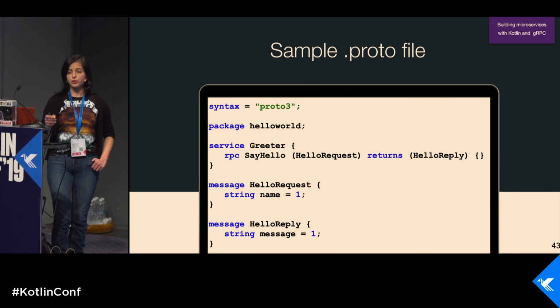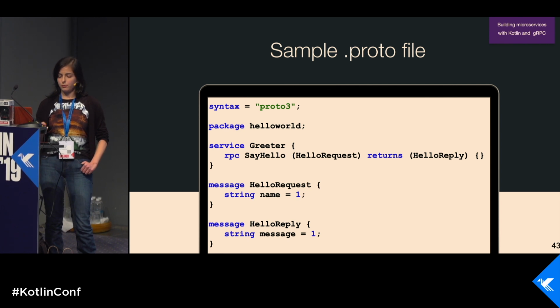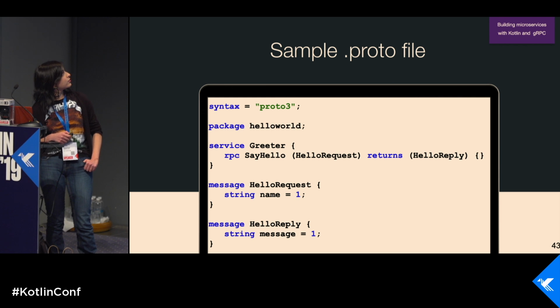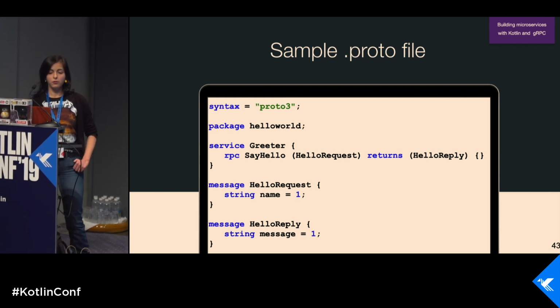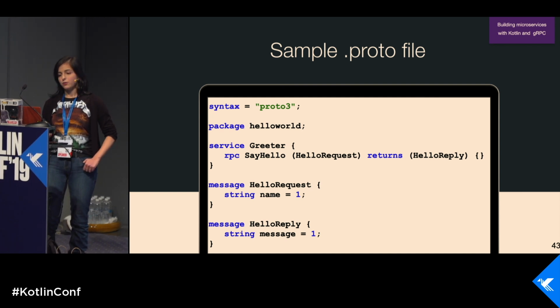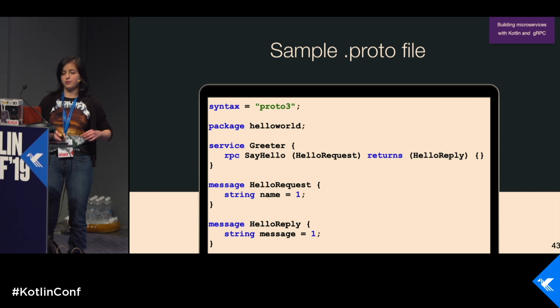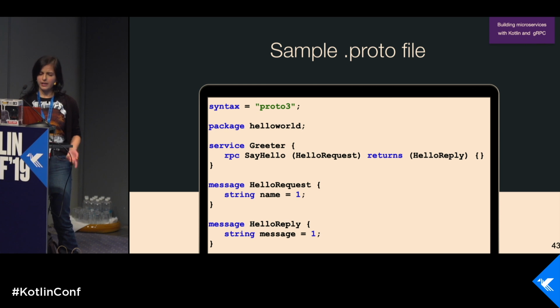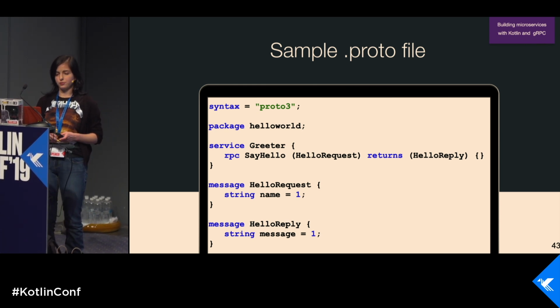So you just write a proto file, and in your proto file, you define your service. For example, we have service Greeter. Do you see it? Yeah. And you have method SayHello. It's an RPC call. And in this method SayHello, you have HelloRequest and HelloReply. A little bit lower, after the service, you define what HelloRequest and HelloReply are. In our case, it's just a string, but you can have a lot of different fields there.